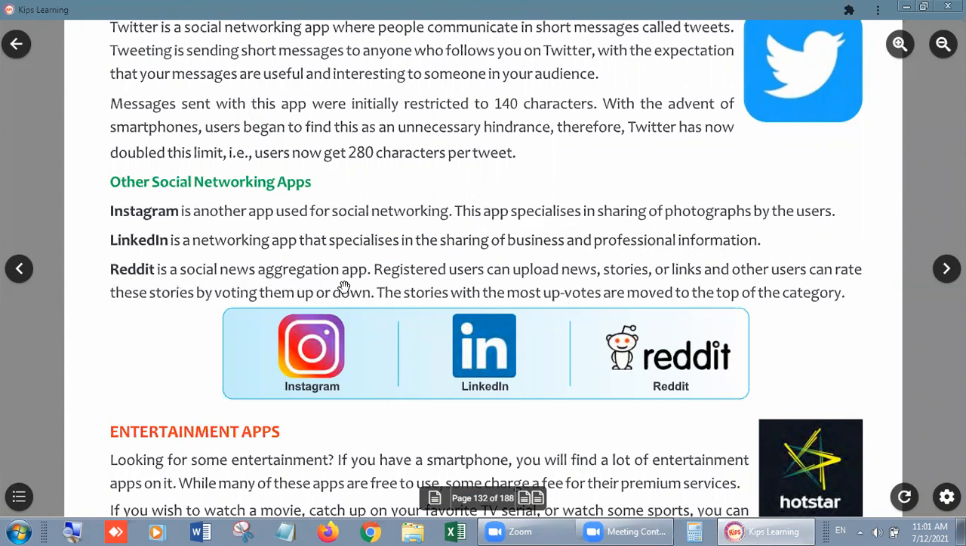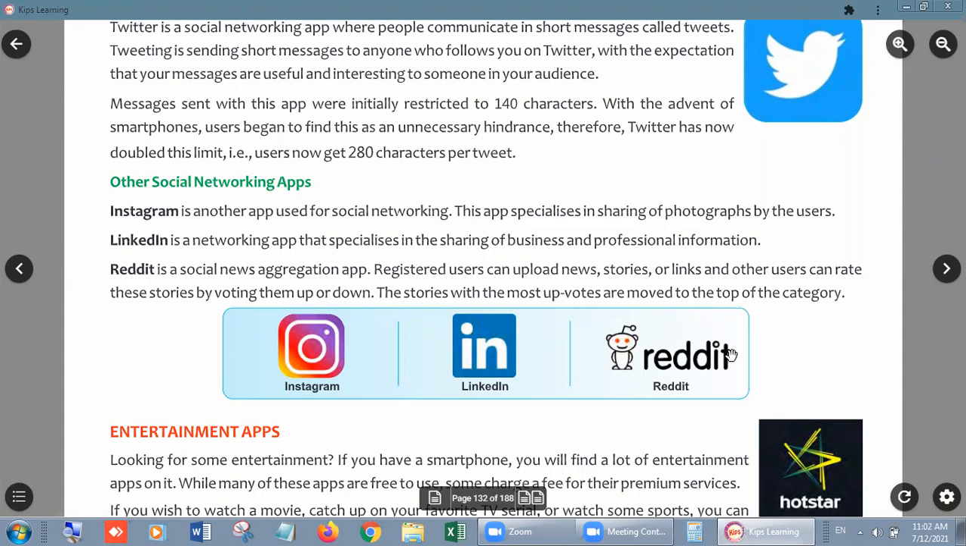Reddit is a social news aggregation app. Registered users can upload news stories or links, and other users can read these stories by voting them up or down. The stories with the most upvotes are moved to the top of the category. If you are in the habit of writing or reading stories, then you can use this Reddit app.